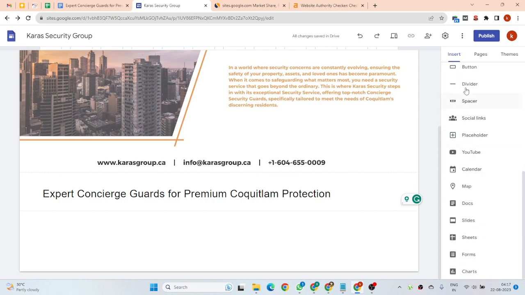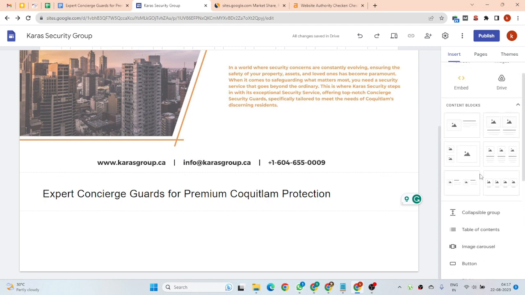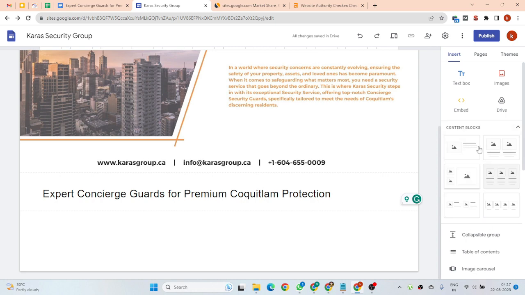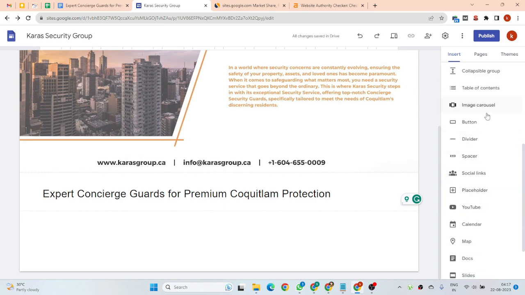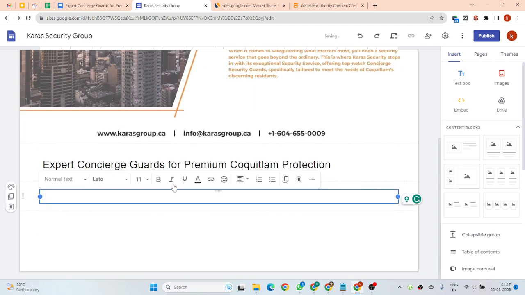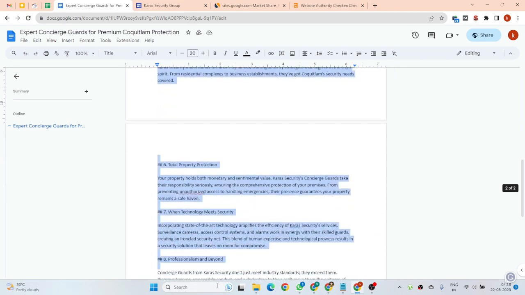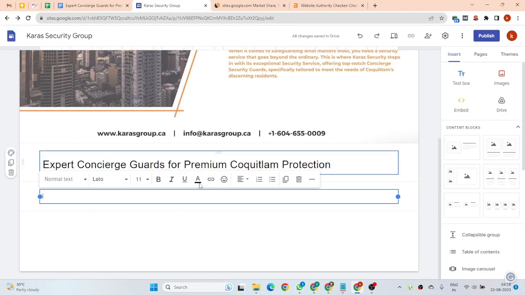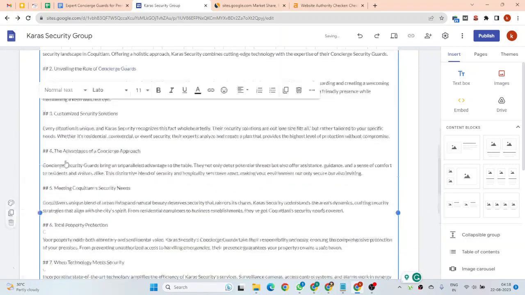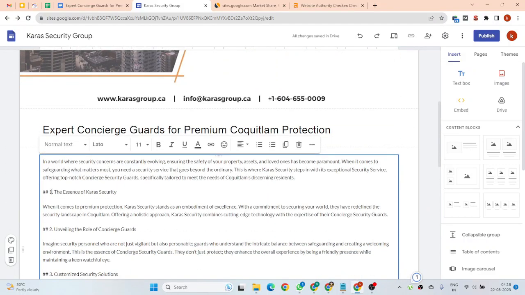Okay, there is a button option, divider, spacer, social links, YouTube, calendar, docs, slides, sheets, buttons, and image collage. Whichever kind of thing you want, you are able to add from the right section. Okay, here we have to add our content. So this is my content. Now we can paste it.